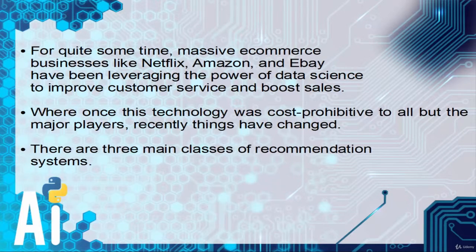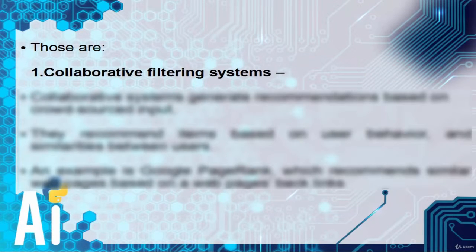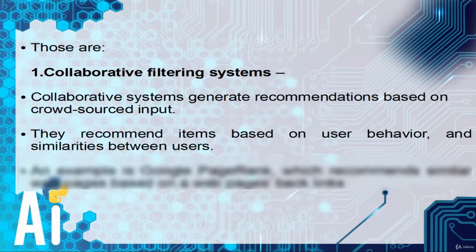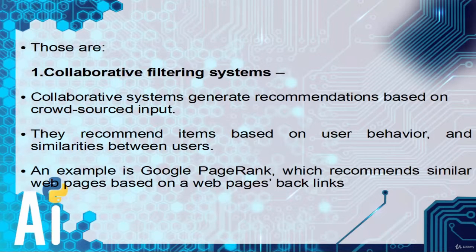There are three main classes of recommendation system. Those are: first one, collaborative filtering system. Collaborative systems generate recommendations based on crowdsourced input. They recommend items based on user behavior and similarities between the users. An example is Google PageRank, which recommends similar web pages based on a web page's backlinks.